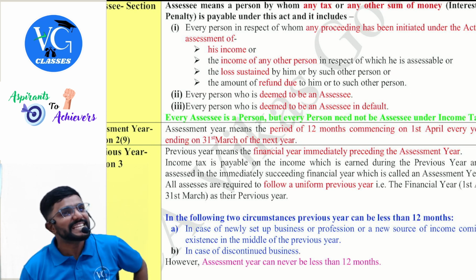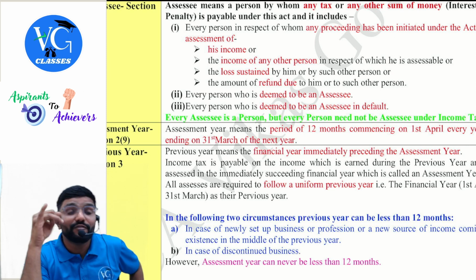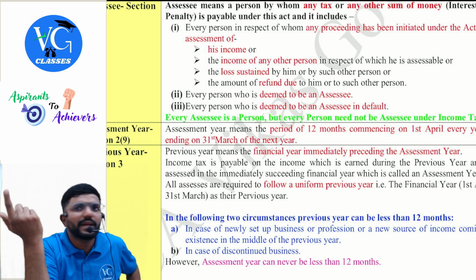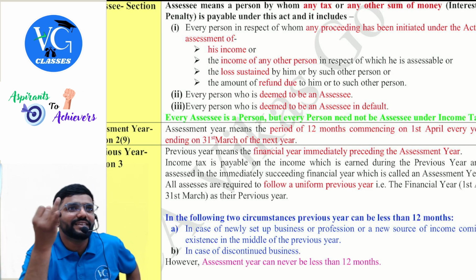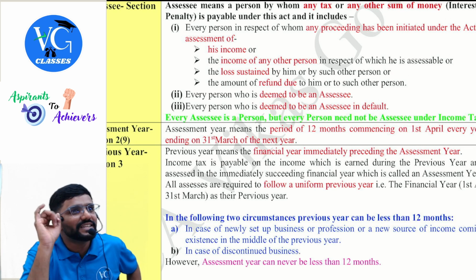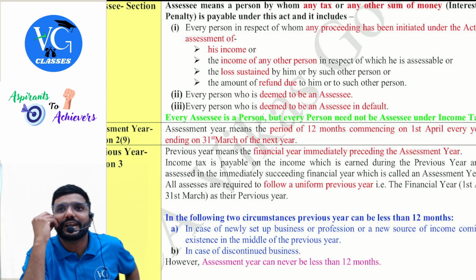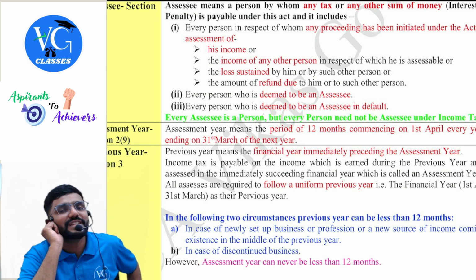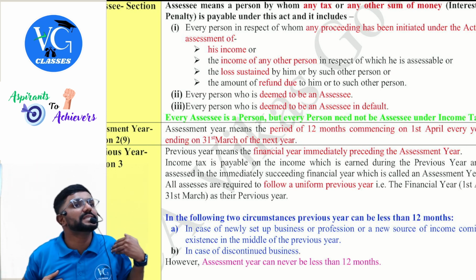Now, if he is doing assessment of my income or someone else's income for whom I am liable, for example clubbing of income, where on my wife's income I am liable to pay tax, or on my minor children's income I am liable to pay tax, then, sir, am I called an assessee? Yes. Or else, I have claimed a refund of 2 lakh. Actually, the department has a doubt that I am not eligible for 2 lakh; I am eligible only for 1 lakh. Can they reassess it? Yes.